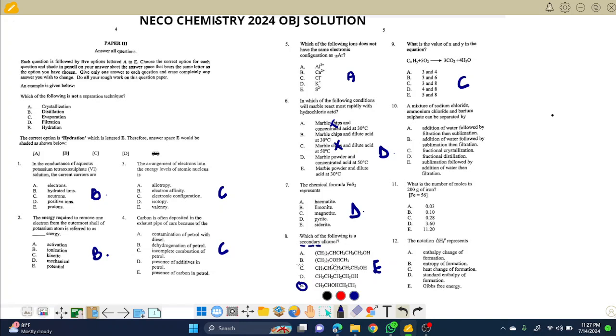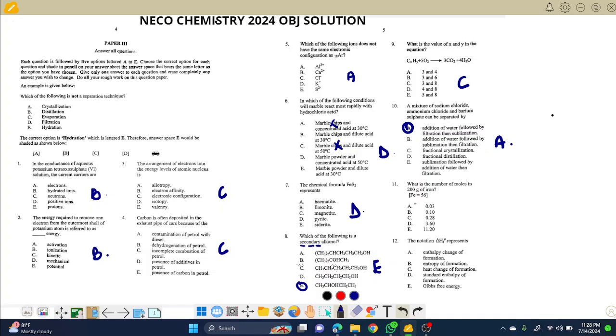A mixture of sodium chloride, ammonium chloride, and barium sulfate can be separated by? This is a popular question in UTME. The first thing is to add water and filter, then sublimation. Ammonium chloride will sublime, everybody knows that. So add water, A is correct, in that order, then filter, then we know sublimation will follow.